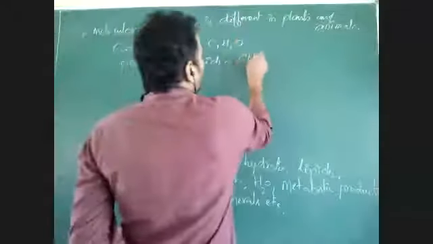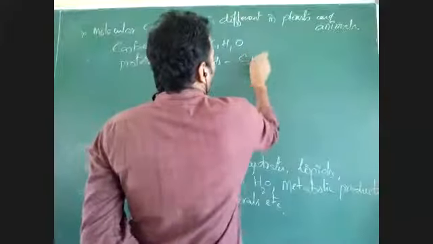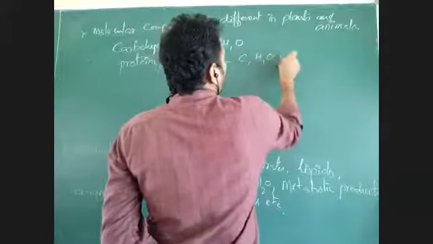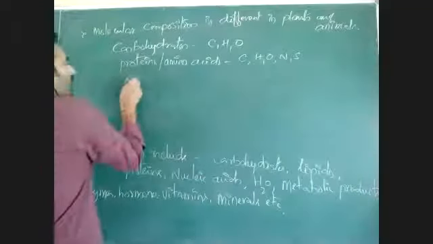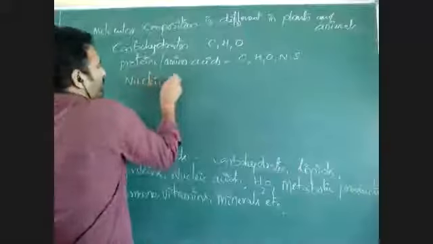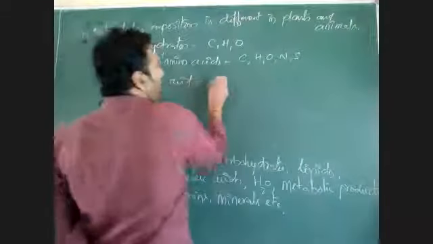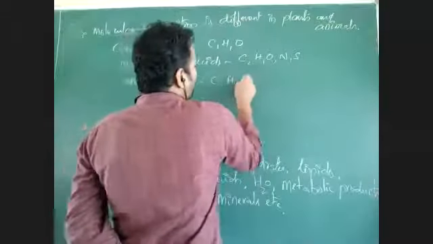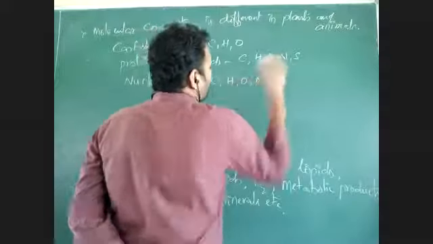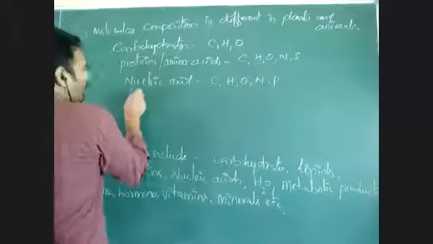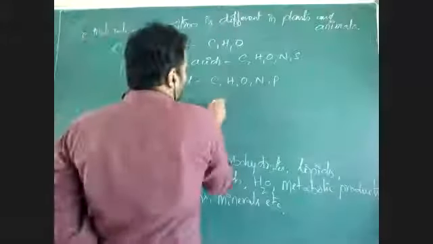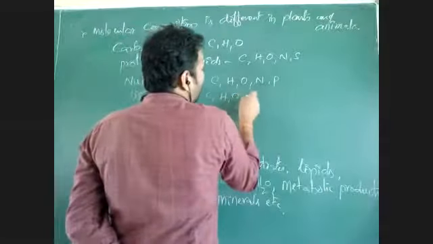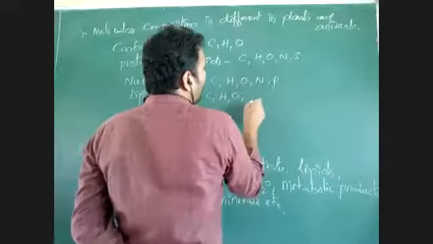They are made up of carbon, hydrogen, oxygen, nitrogen, sulfur. Then nucleic acid. They are made up of carbon, hydrogen, oxygen, nitrogen, phosphorus. Lipid: carbon, hydrogen, oxygen, nitrogen.